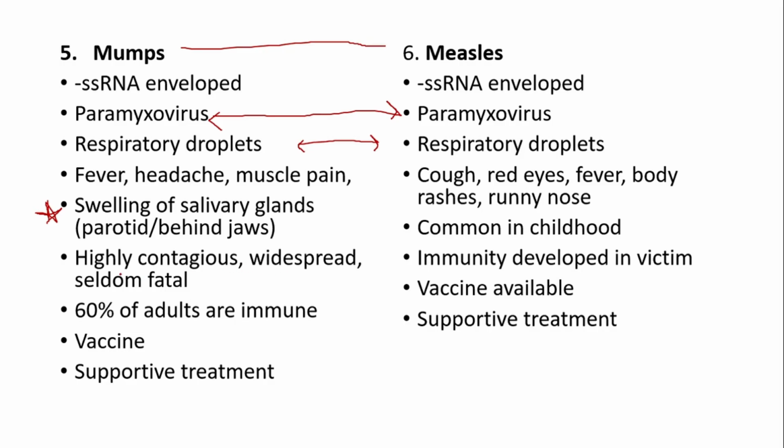It's very widespread, seldom fatal, meaning rarely fatal, and 60% of adults are immune. Okay? And there is a vaccine available for it. And if contracted, then the treatment is supportive. Similarly, measles is also common in childhood, and it develops immunity in the victim. There is also a vaccine available, and it has a supportive treatment.